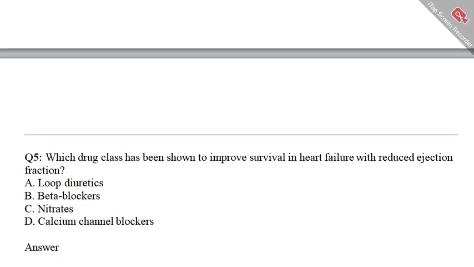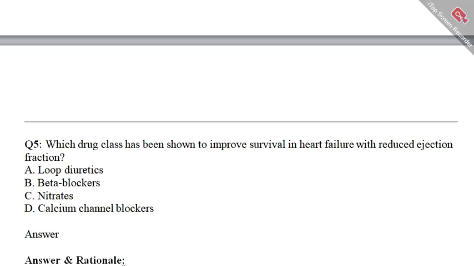And the fifth question is: which drug class has been shown to improve survival in heart failure with reduced ejection fraction? Option A is loop diuretic, option B beta blocker, option C nitrate, option D is calcium channel blocker.